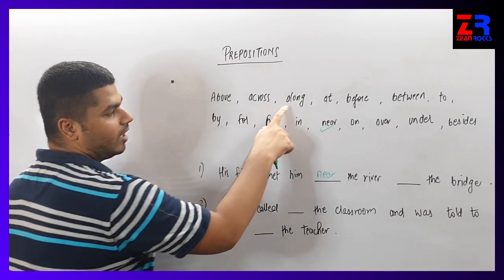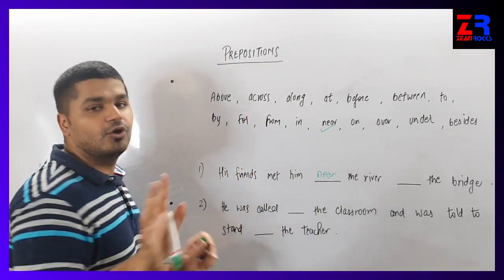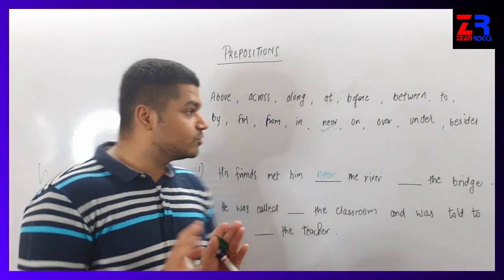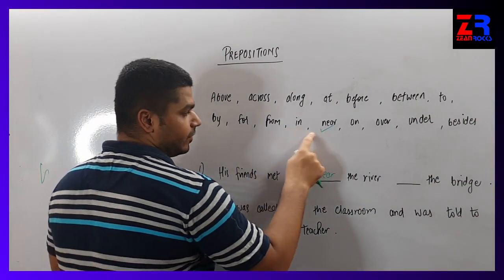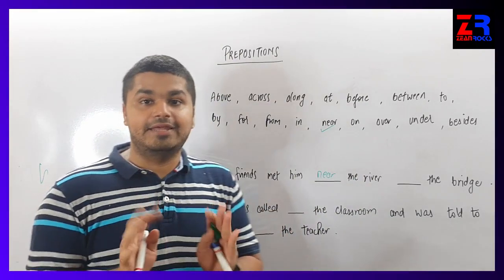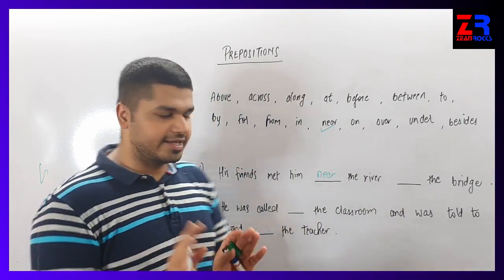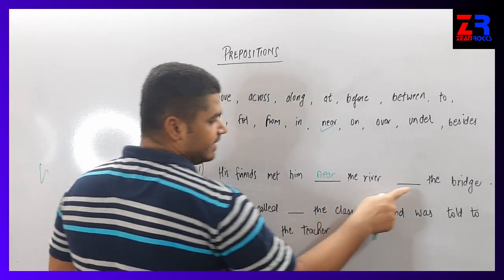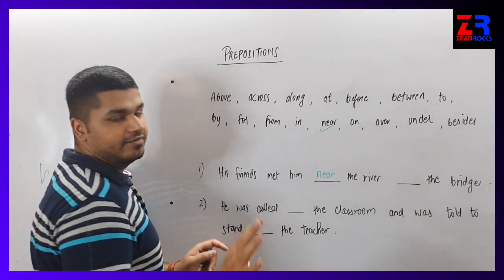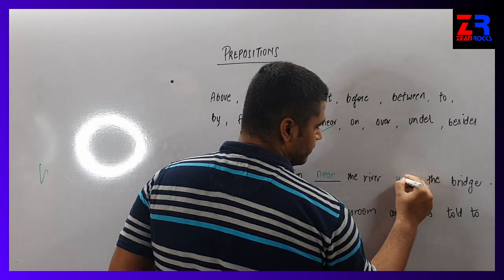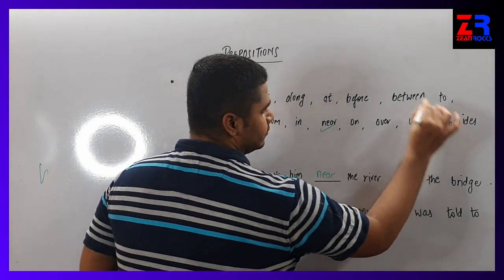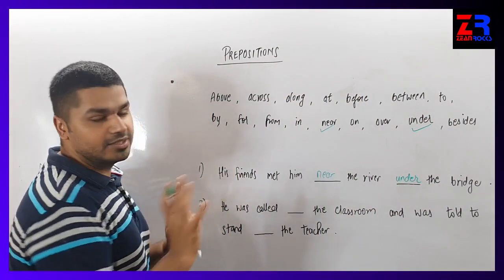Now you can use along the river, across the river. It is your choice. But please don't use the words in the river or on the river, because we do not meet anyone in the river. So use the words carefully. So I am using the word near. His friends met him near the river dash the bridge. Now again you can use any word. I am using under the bridge. So I have used near, I have used under. You can use any other word.